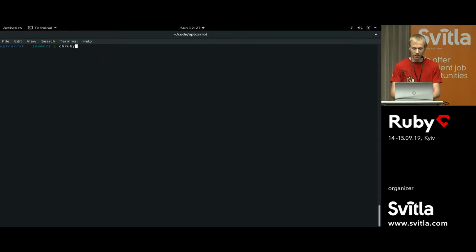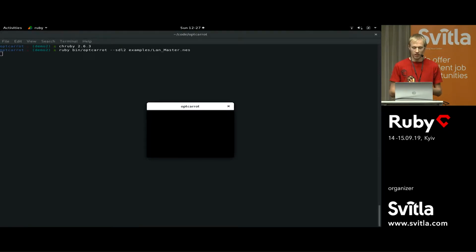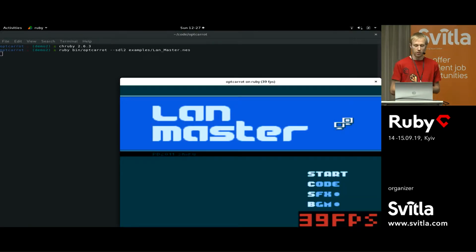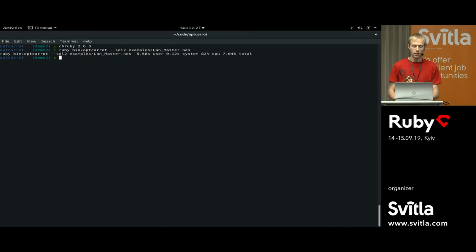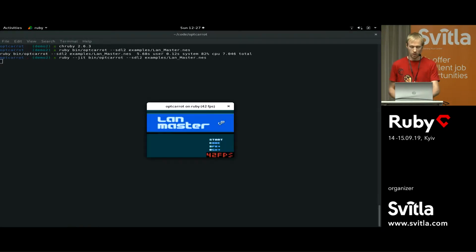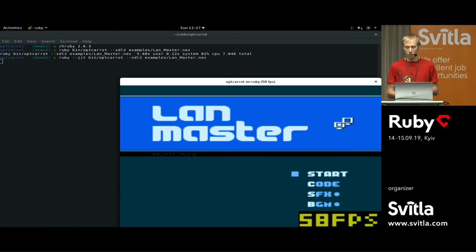So we can try on the latest and brightest Ruby. And there it's already a bit faster. So here we are like 40 frames per second. And we can also try MJIT, by passing a JIT flag like this. And there we get around 50, yeah, even 60 frames per second here. It reaches 60. So that's quite nice. It's still not 3 times faster than 2.0, but it's getting closer.